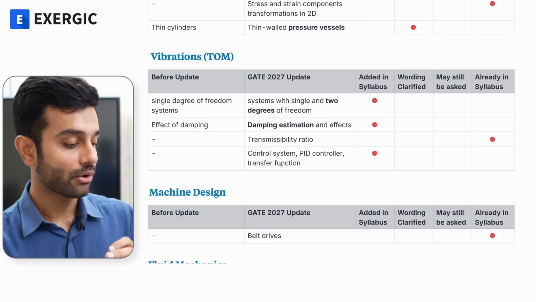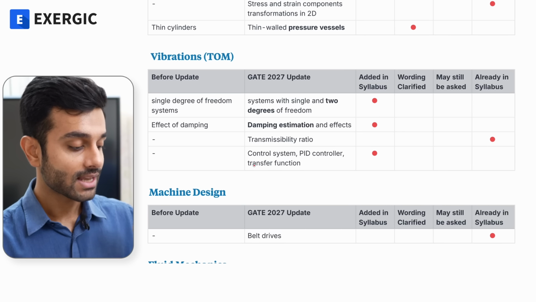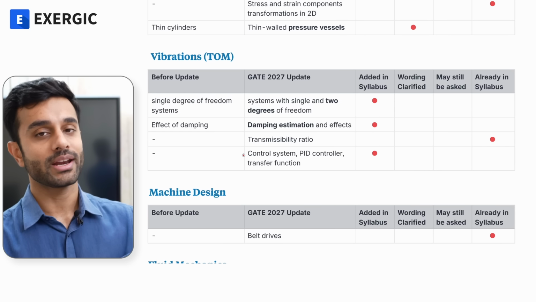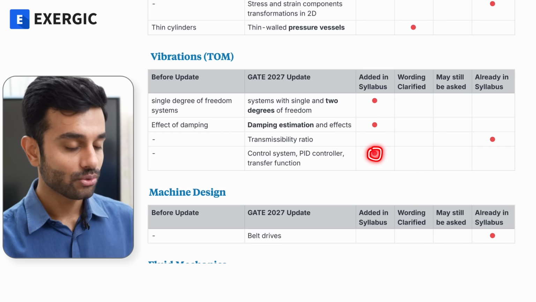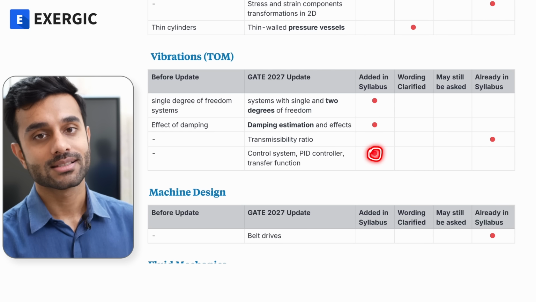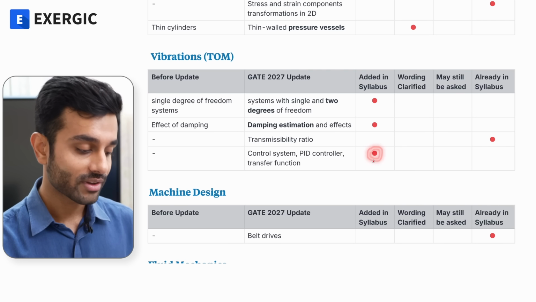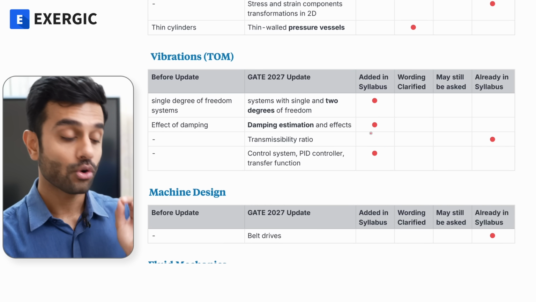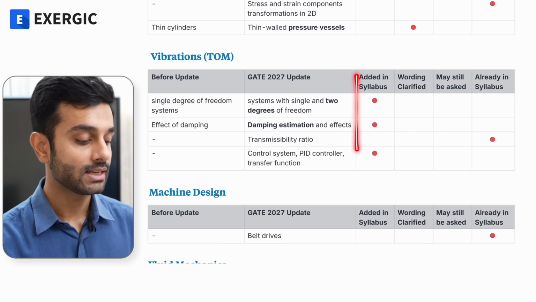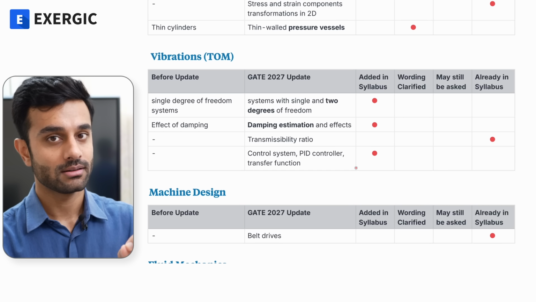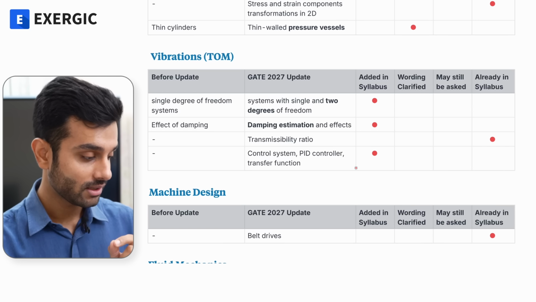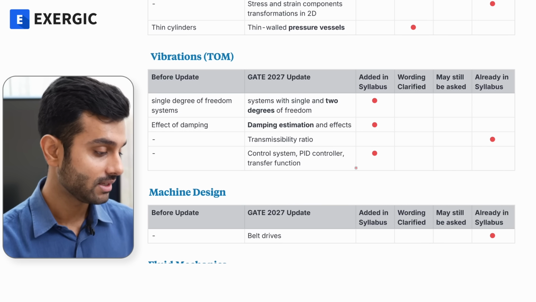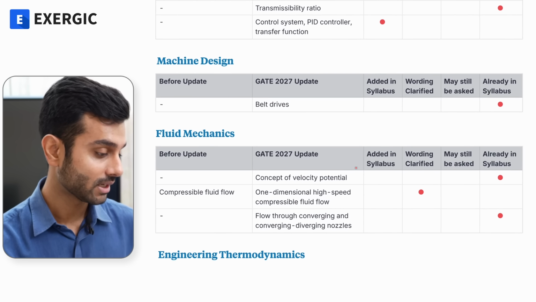Control system, PID controller and transfer function. This absolutely is a slight new direction for vibrations, a meaningful addition. We are going to add this in the video course properly, and obviously it is an addition in the syllabus. So all in all, vibration I can say has a meaningful addition in the syllabus, and you must be absolutely confident and clear in these concepts before GATE.